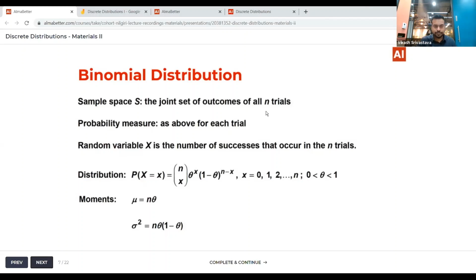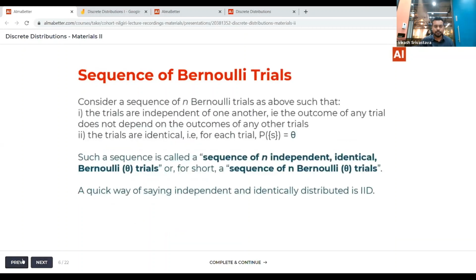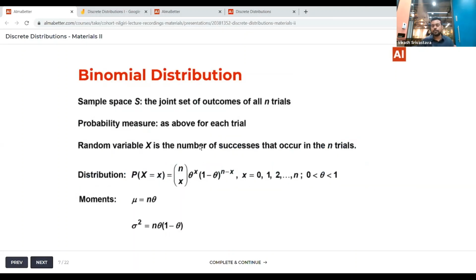The probability measure is defined the same way: probability of S is equal to theta, because for each trial, the probability of S is equal to theta. Theta is the same parameter for the binomial distribution.